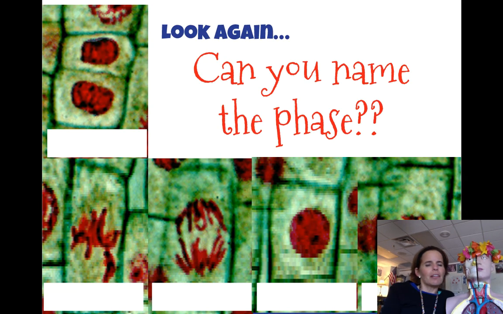All right, so let's take a look at these diagrams, see if you can name the phase. I'll give you just a second to take a look at them. Probably the easiest of the stages to name is the one in the upper left-hand corner. You've got two cells there, so that would be telophase. The next easiest is maybe the second from the left on the bottom row. Those chromosomes are being pulled apart. Alliteration here, so apart is anaphase.